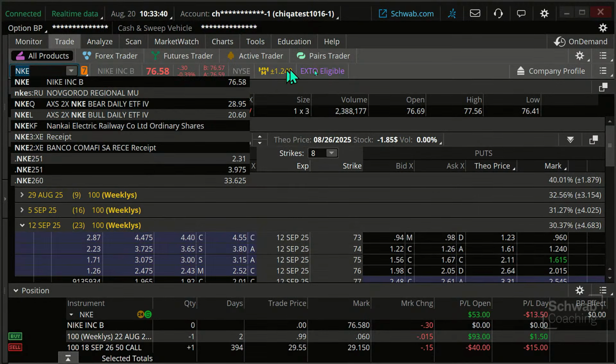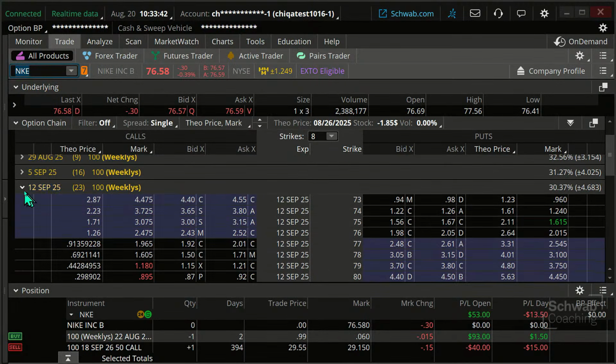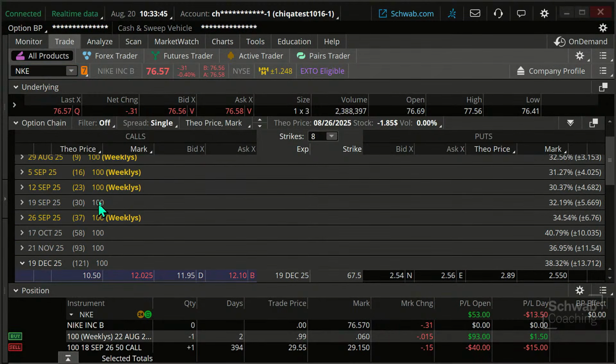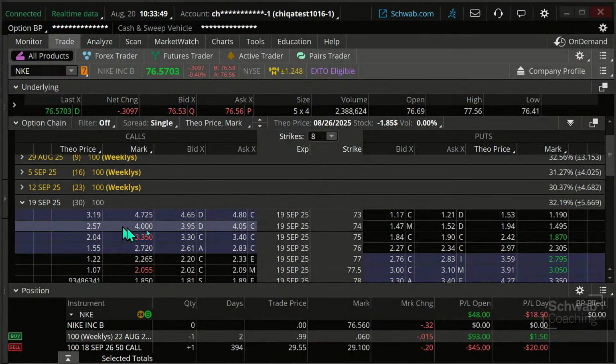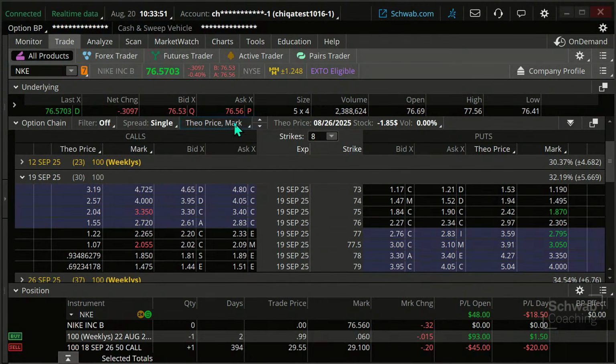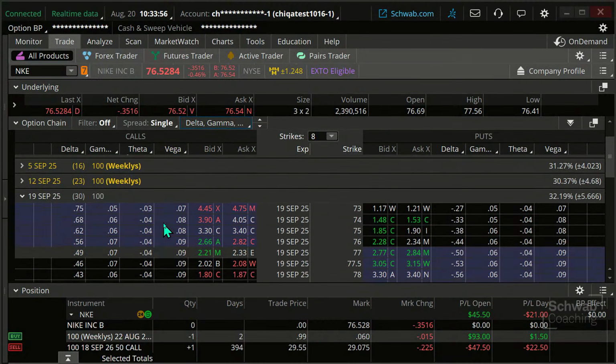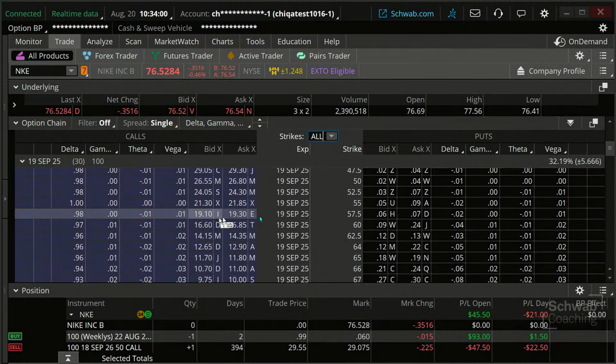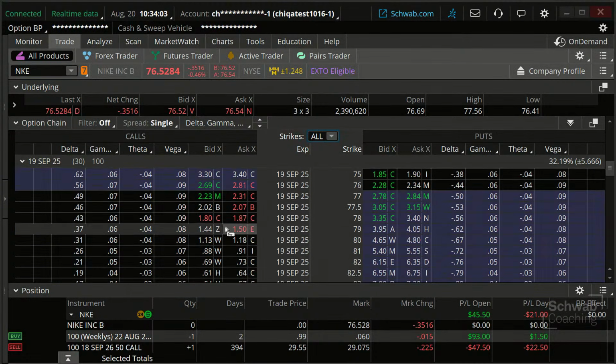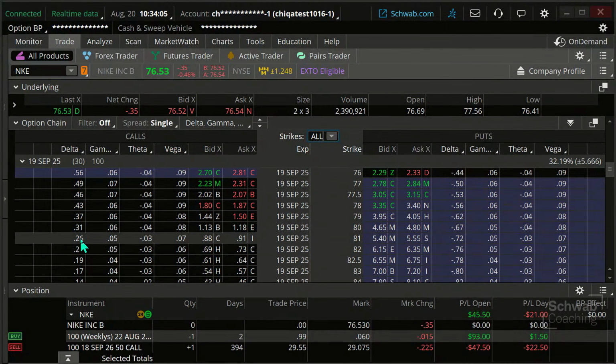Okay, Nike. There we go. I'm going to go out roughly 30 days. Well, there's one right on the nose, 30 days. It's not typically going to be exactly 30 days, but in this case it is. And I'm going to go to my delta, and I need some more strikes here, roughly in the 30-ish delta range. And we'll go 26 delta, how about, okay? So this is going to bring in 88 cents.